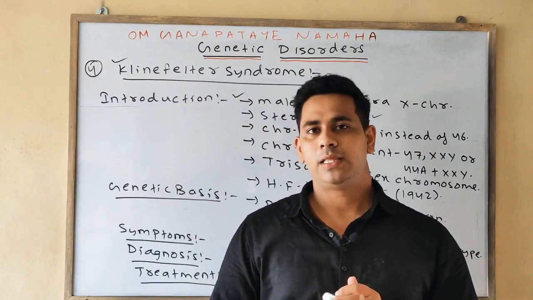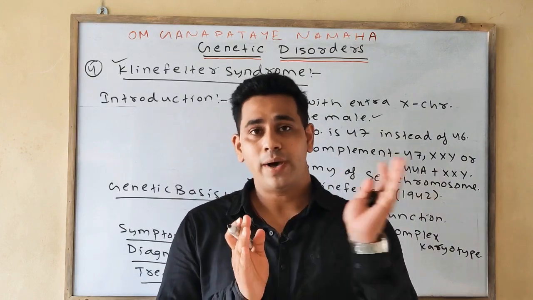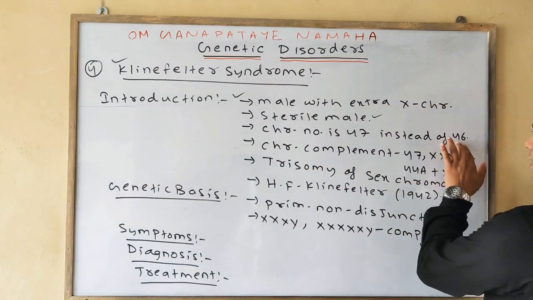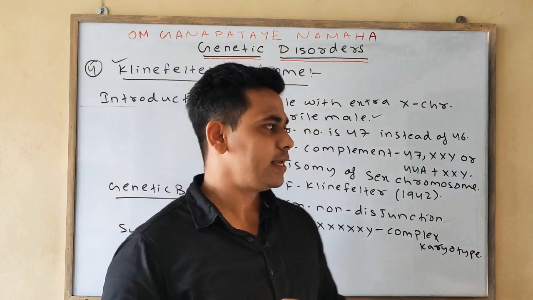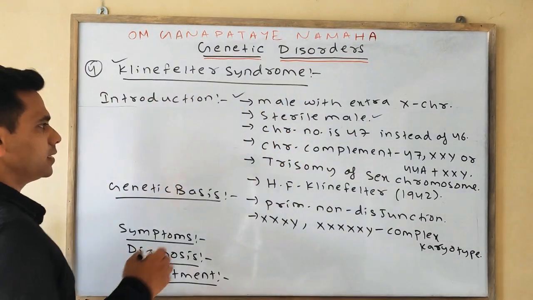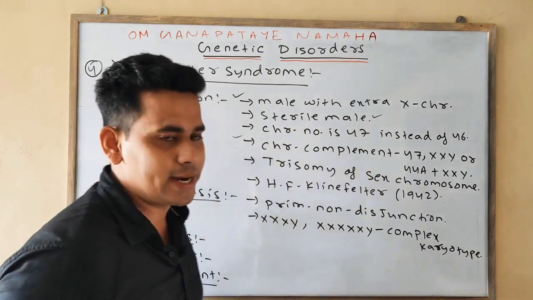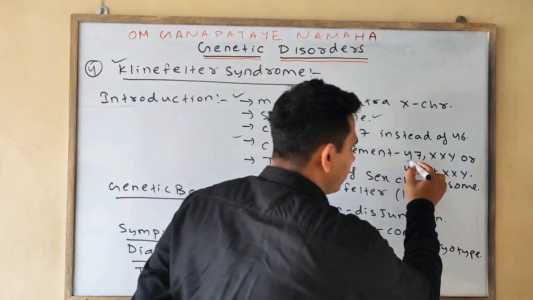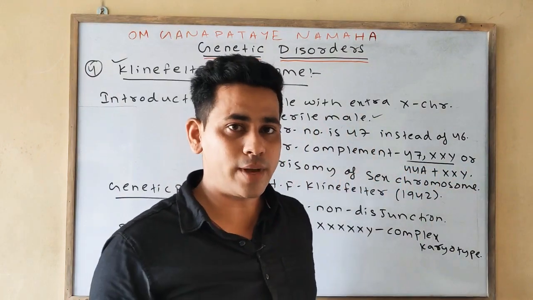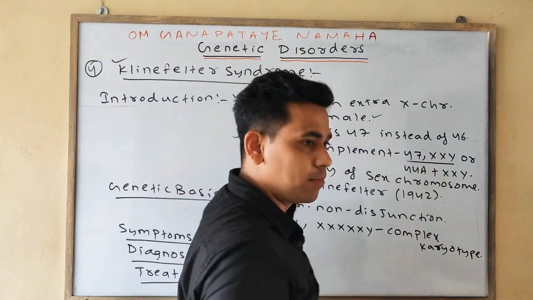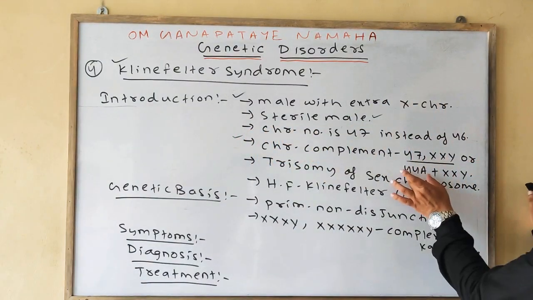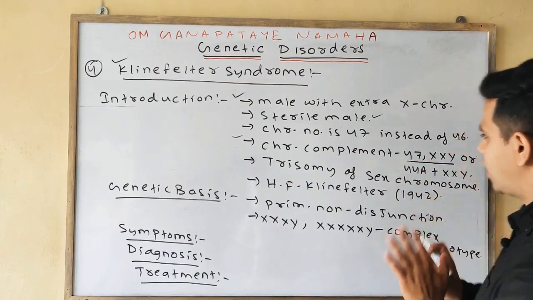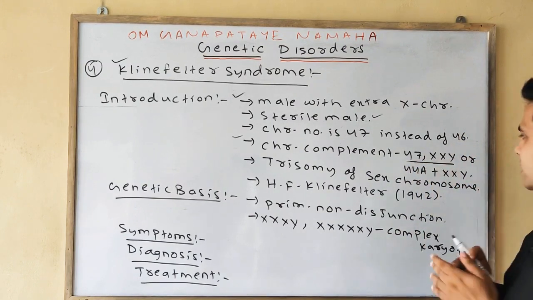In general, in the male, XY chromosomes are present, but if one extra X chromosome is present, then the chromosome number changes from 46 to 47. Now the chromosome complement you can write the same way as in Turner syndrome, in two ways. Either you can write 47, XXY, or you can write 44A plus XXY. 44A means 44 autosomes and XXY means 3 sex chromosomes, so the total number of chromosomes is 47.